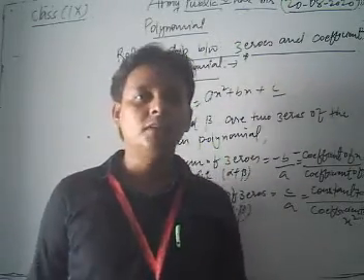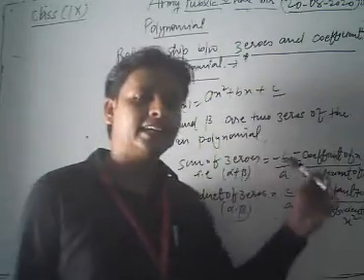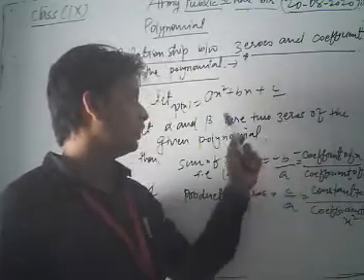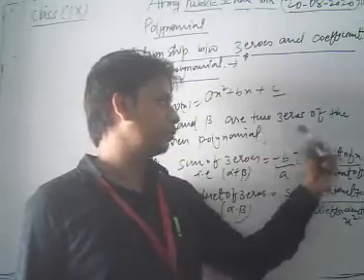So dear students, in this way we have a relationship between the zeros and the coefficients of the polynomial. Suppose ax square plus bx plus c is the quadratic polynomial, and let alpha and beta be 2 zeros of the given polynomial.